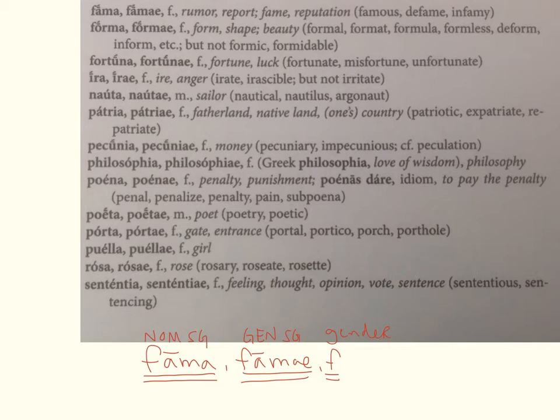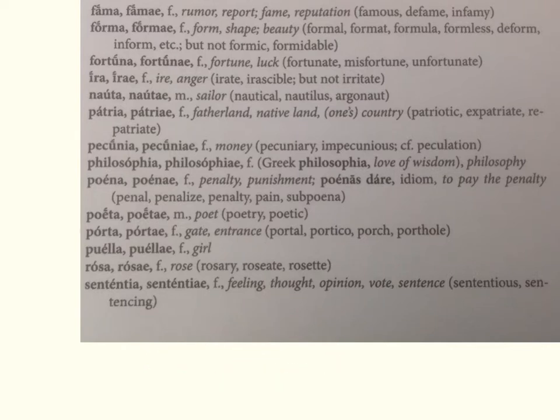And then the third part of the dictionary entry is always going to give you your gender. Also remember that you always look for your base in the genitive singular form, the second part of your dictionary entry. Cut off the genitive singular ending, ae, and that gives you your base of fam. So that's how the dictionary entry for nouns works. Now let's go ahead and look at some of these words.